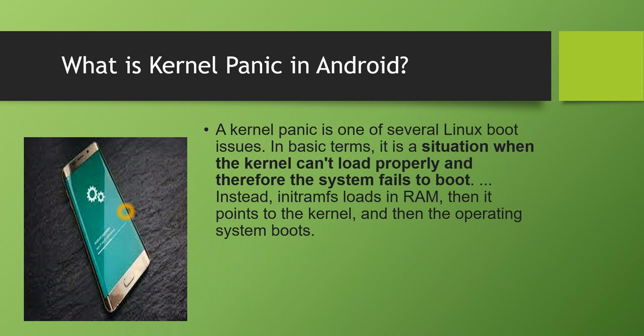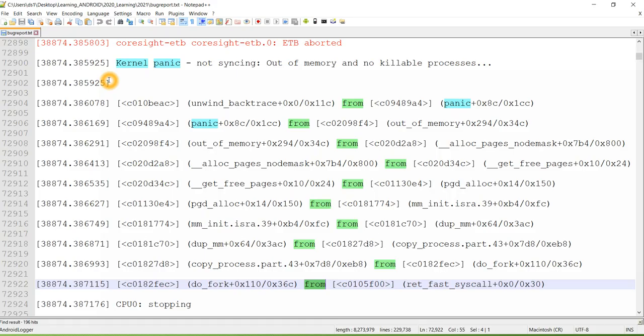I will show you one of the logs and explain the scenarios so that you will get a clear understanding of that. Here I had one issue where the device was rebooting continuously. The device was not booting up. This was one of my customer issues, and they had given bug reports. We can always see kernel panic information in a bug report. The bug report will capture the entire log collection.